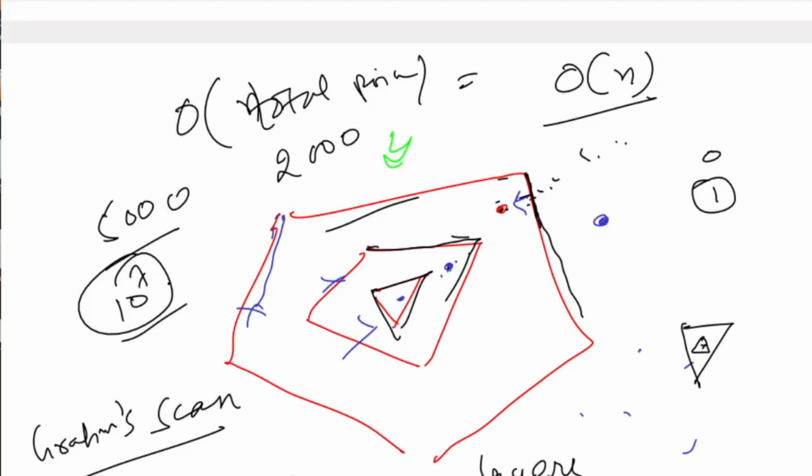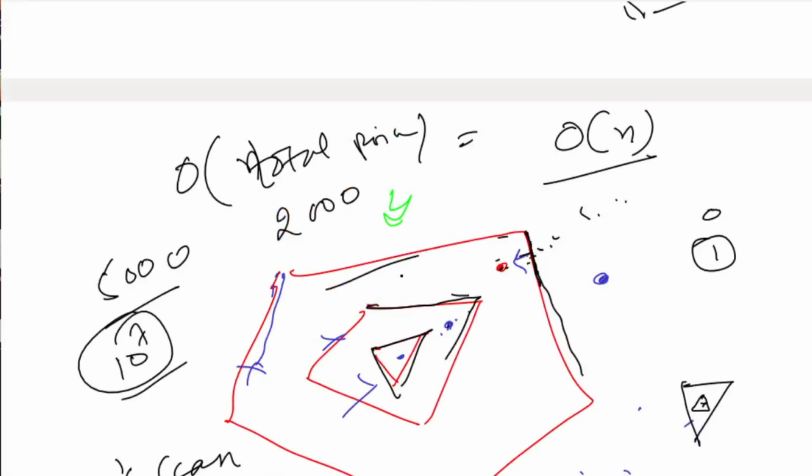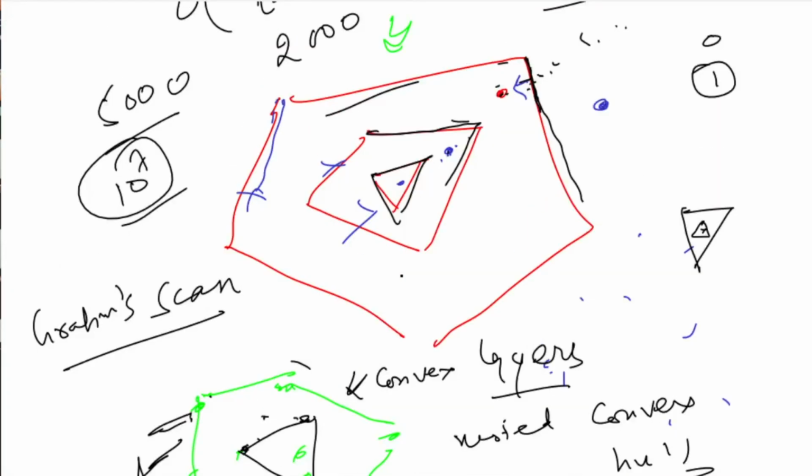Okay, now I wasn't aware of the constraints, that's why I optimized this further. What you can do is binary search. You have the first layer and the last layer. First you check the middle, whether the point is outside or inside that layer. If it is outside, then we'll check for middle and last, and we'll do it recursively using binary search. So this will take log of layers time.